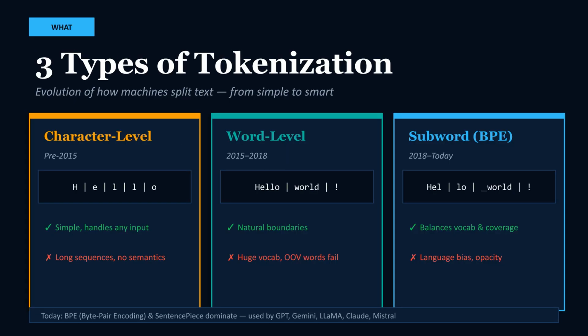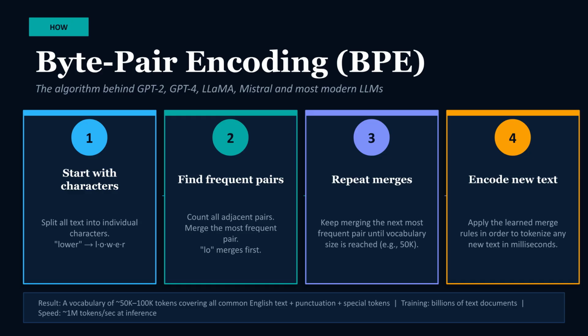Tokenization has evolved through 3 main types. It started with character-level tokenization pre-2015, which was simple but led to long sequences and lacked semantic meaning. Next came word-level tokenization, which offered natural boundaries but suffered from huge vocabulary sizes. Today, we primarily use subword tokenization, like byte pair encoding or BPE.